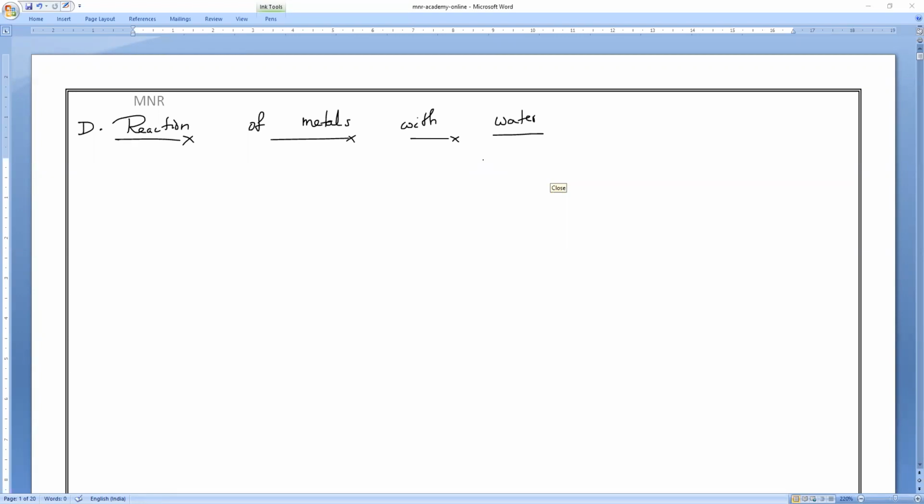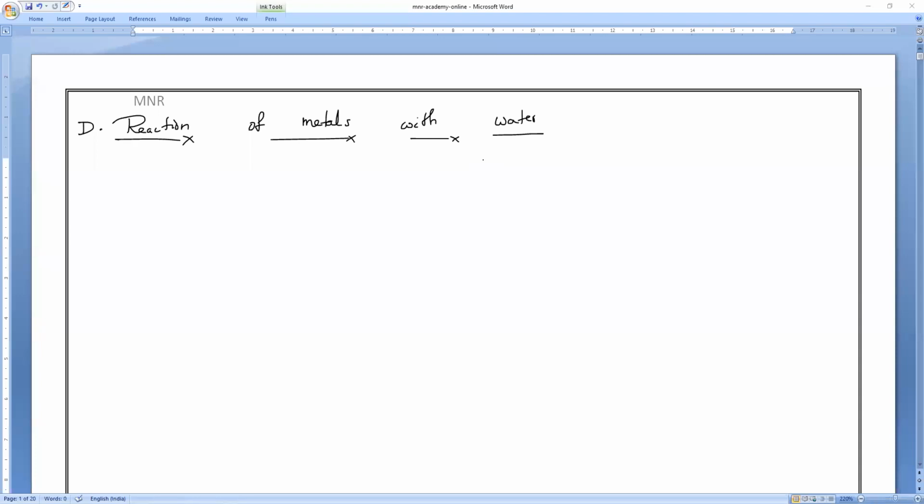They will dissolve in water and form soluble bases. What are they? Sodium oxide and potassium oxide. Only these two are called alkalis. They dissolve in water and form sodium hydroxide and potassium hydroxide. So for alkalis, you should remember only the two metals, sodium and potassium. Understand, all of you?